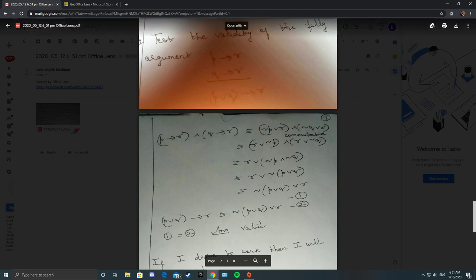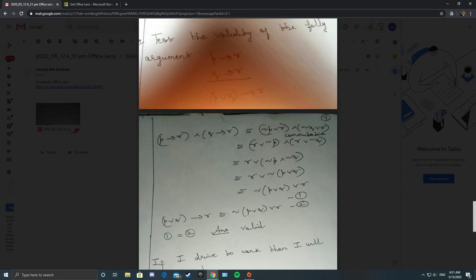So I have taken the left side. Any conditional is equivalent to negation of the first one or the second one. So negation P or R and negation Q or R. Or it is the same as R or negation P, and R or negation Q. So R is common, negation P and negation Q.